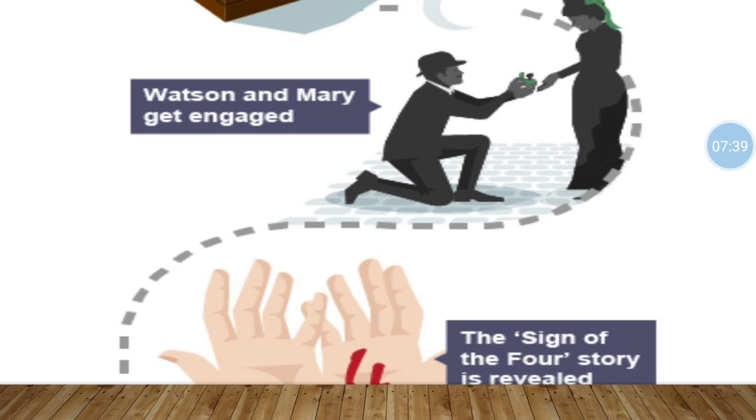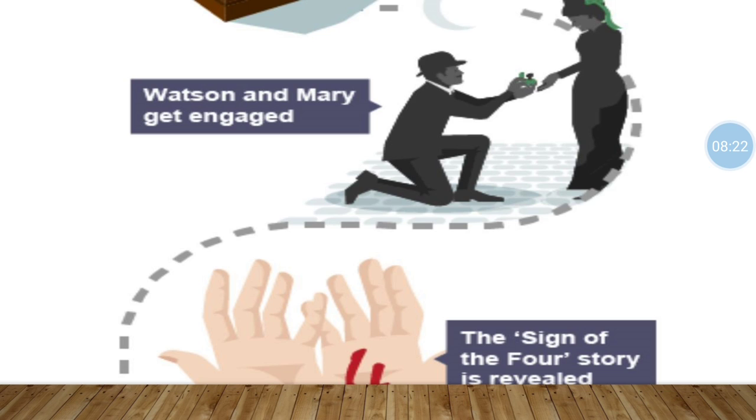And after that, at the end of the story, when Jonathan Small was arrested and everything got revealed, the suspense got revealed. After that, Watson proposed marriage, they got engaged, and the sign of the four was also revealed. And what is the sign of the four? The sign of the four is the four persons: Jonathan Small, Muhammad Singh, Abdullah Khan and Dost Akbar. They are the sign of the four, who got a treasure in India, and then they kept it at Agra.